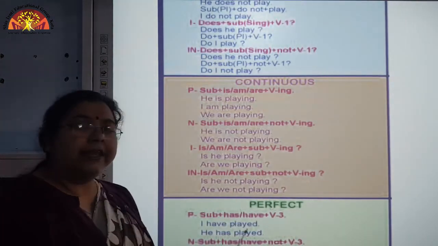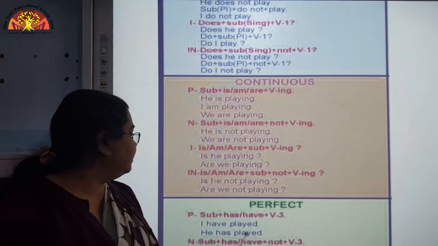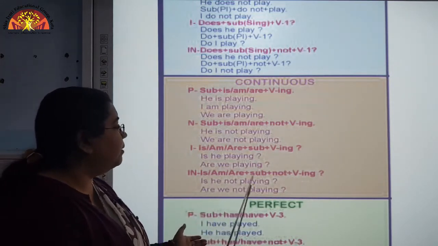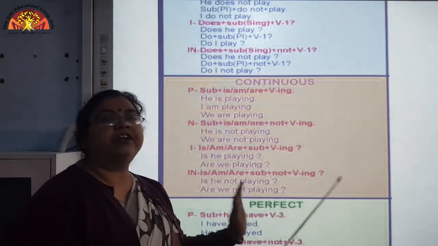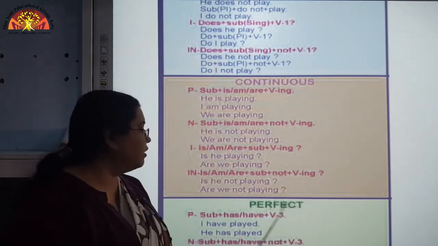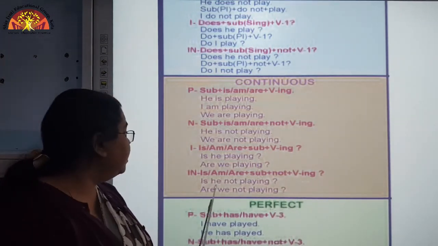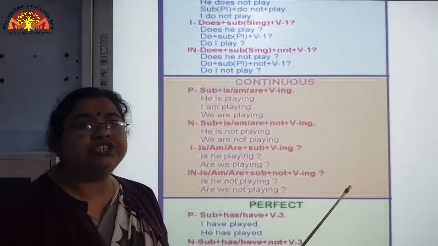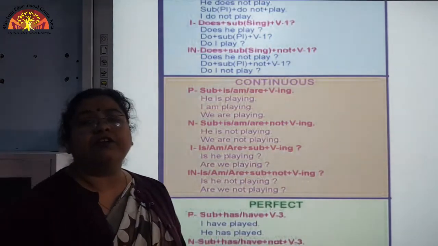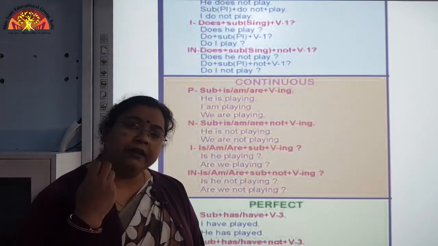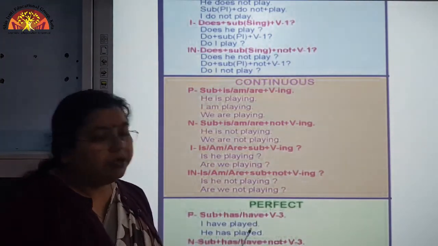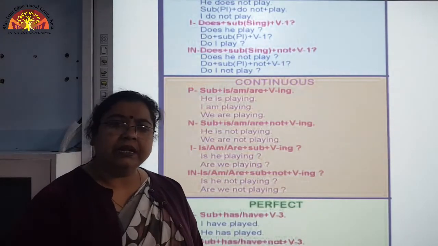Okay. Now, next sentence is interrogative negative sentence. See here, again we will start with the helping verb is/am/are plus subject. Then we will introduce not, plus verb first form plus ing. So, it will be is he not playing? Is she not writing a letter? So, in this manner we are going to write an interrogative negative sentence. Okay. So, now, this is present continuous tense.